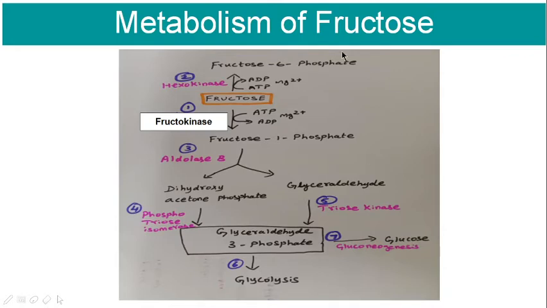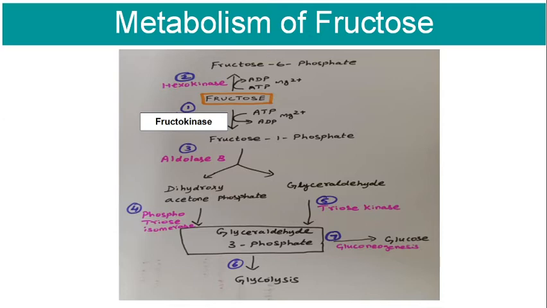So the final metabolic pathway of fructose metabolism will end up either in the glycolytic pathway or, via gluconeogenesis, in glucose formation. Again, this glucose will enter the glycolytic pathway, or this glyceraldehyde can be converted into TG. This fructose 1 phosphate, in the presence of the enzyme phosphofructokinase 1, can be converted into fructose 1,6 bisphosphate and it can also take the glycolytic route. So this is the major metabolic pathway.